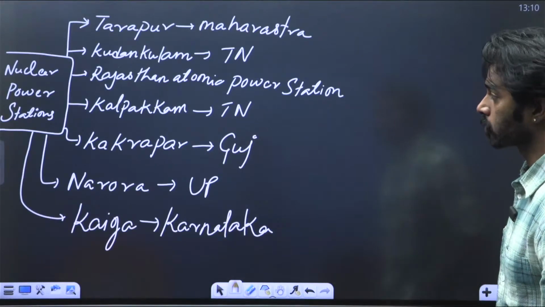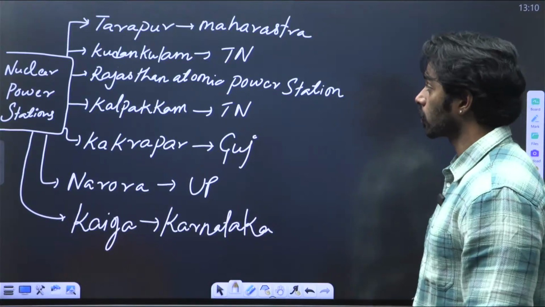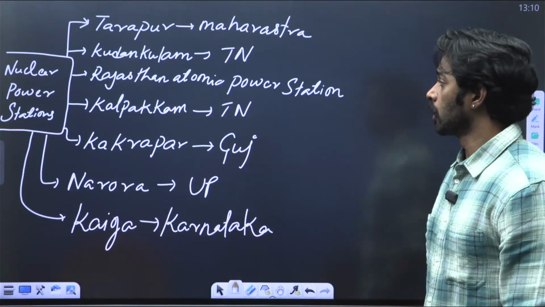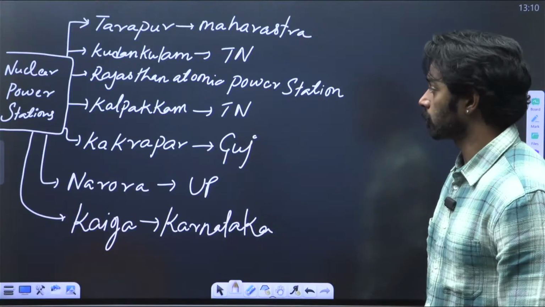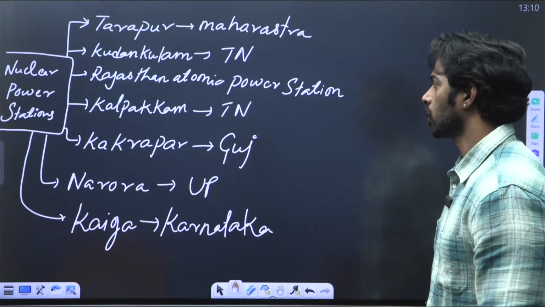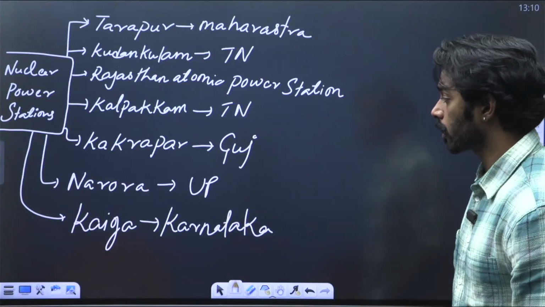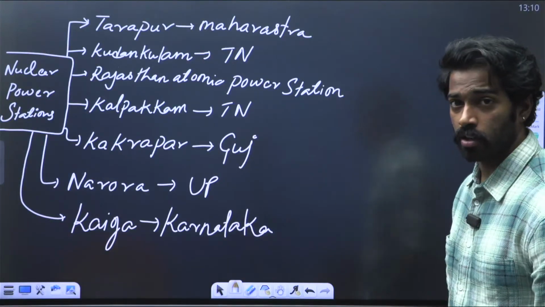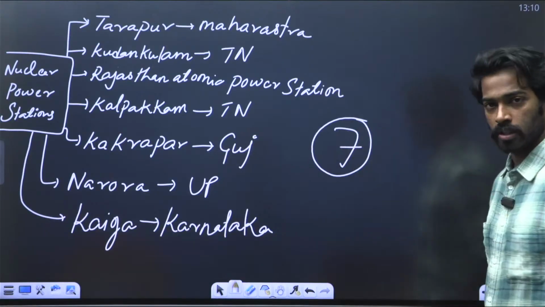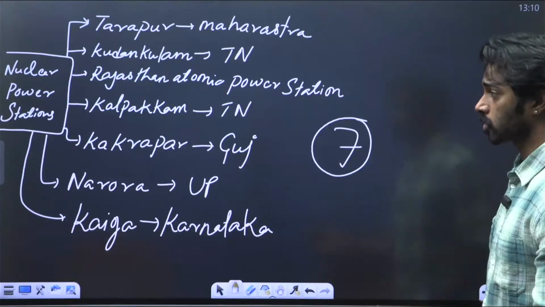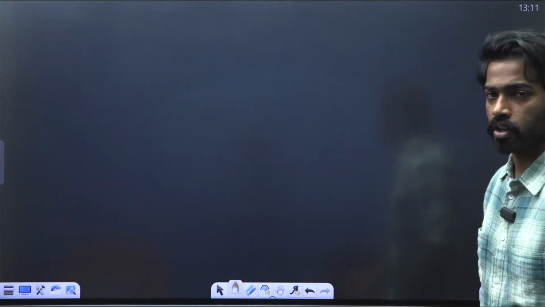Now, the power stations that are present in India are Tarapur, that is in Maharashtra, then Kudankulam, that is in Tamil Nadu, Rajasthan Atomic Power Station, obviously in Rajasthan, then Kalpakkam, which is in the particular article, is in Tamil Nadu, and Kakrapar, that is in Gujarat, Narora in UP, and Kaiga in Karnataka. These are all the 7 power stations that are present in India. Now that we looked at the power stations, let us understand how the nuclear stages work in India.